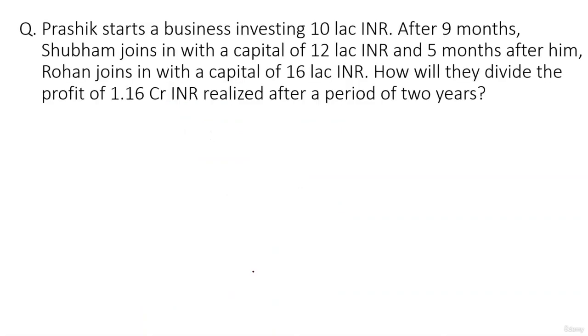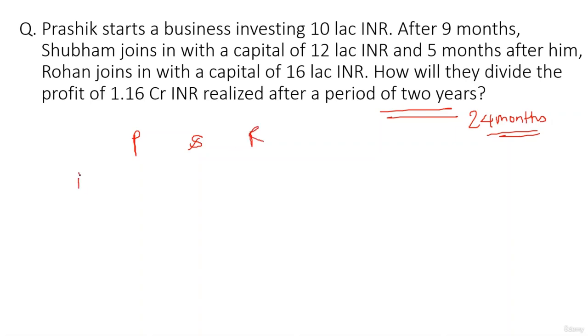Prashik starts a business investing 10 lakh INR. After 9 months, Shubham joins him with a capital of 12 lakh INR, and 5 months after him, Rohan joins in with a capital of 16 lakhs INR. How will they divide the profit of 1.16 CR INR realized after a period of 2 years? Okay. Now the point to note here is the period of 2 years ka hai. That means 24 months. Many people miss out on this and they get incorrect answers. So avoid this.